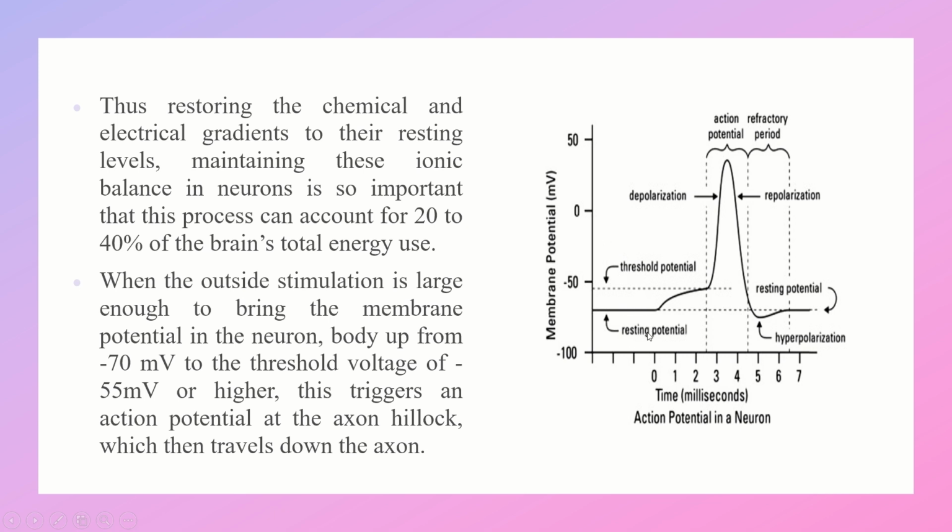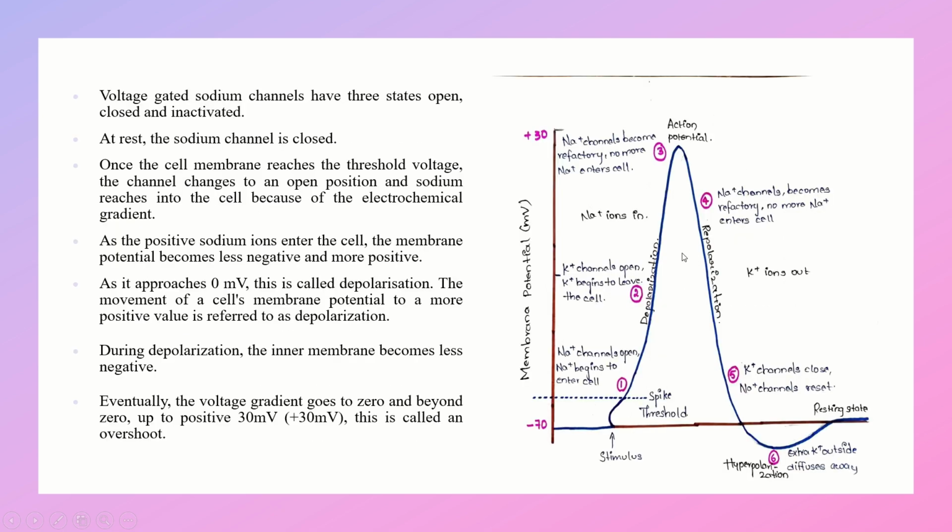So this is the resting potential, and when it goes up to minus 55 millivolts threshold, that triggers an action potential at the axon hillock, and that action potential travels down the axon.